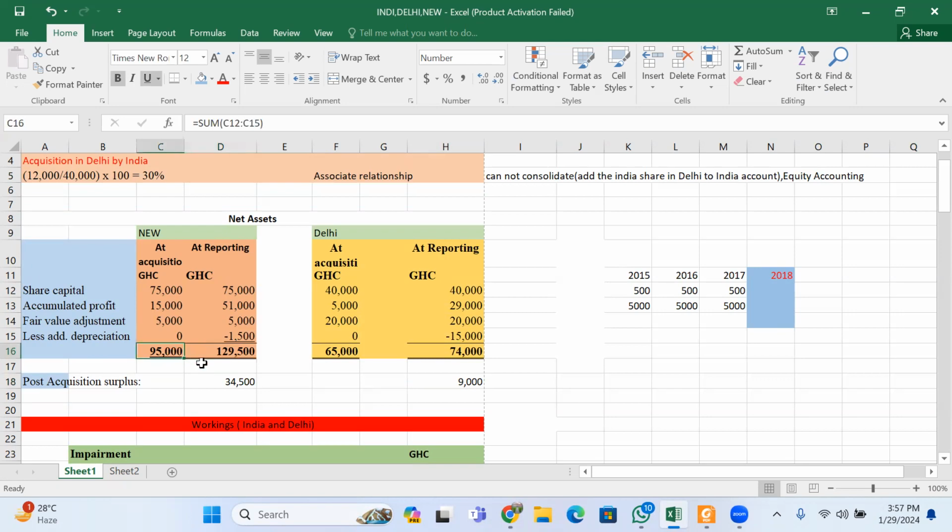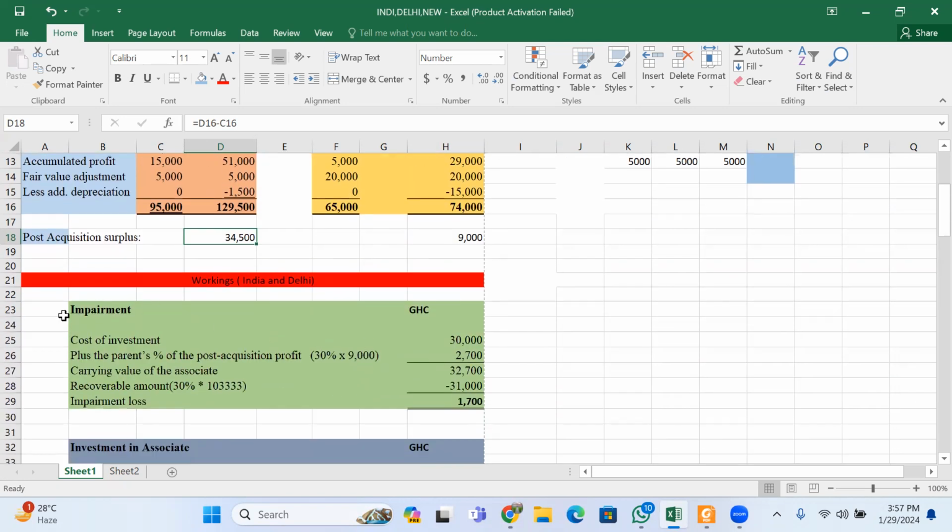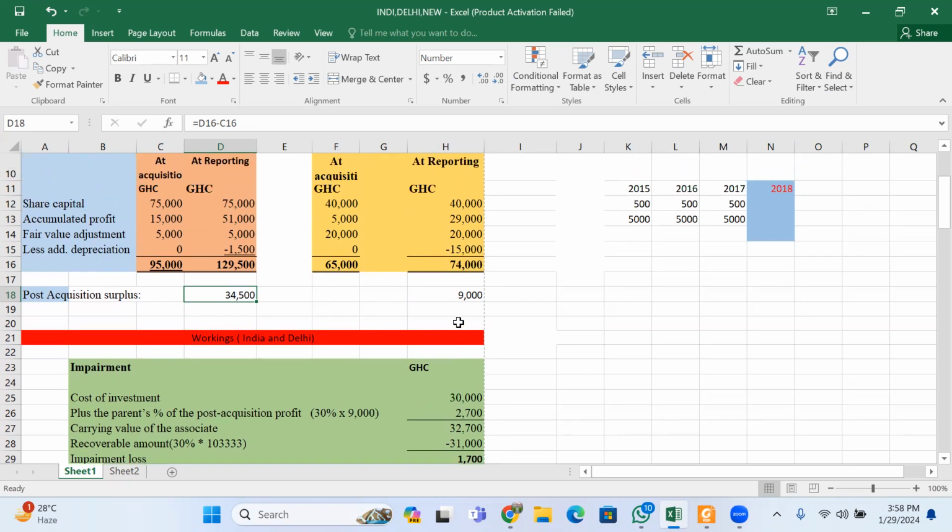So if you have invested 30,000 and they have run the business, this was how much they had before you came, and this is how much they had after you have come. Then it means after you have come in, there are 9,000 out of it.